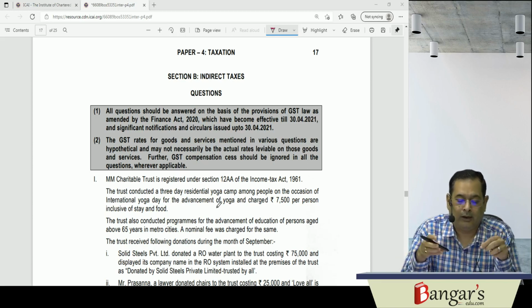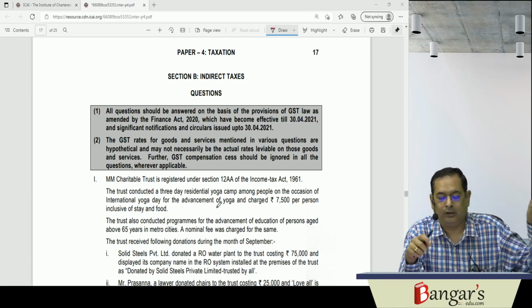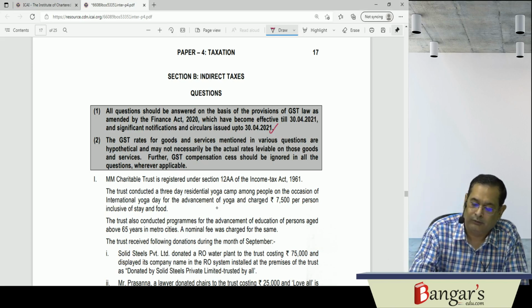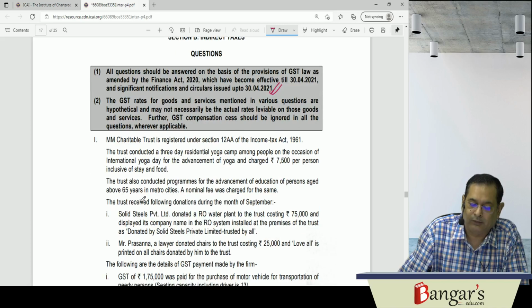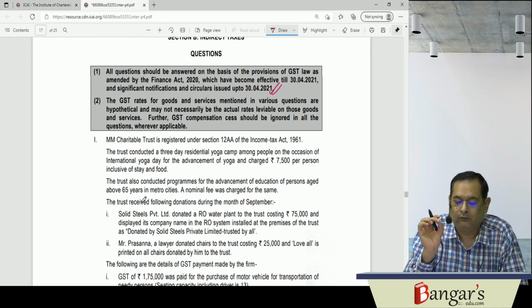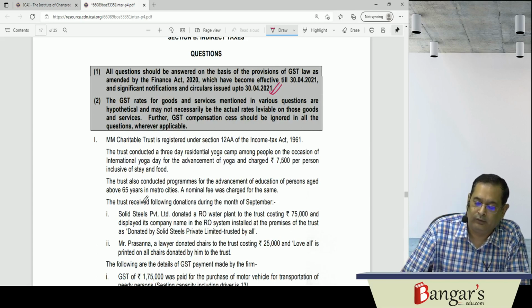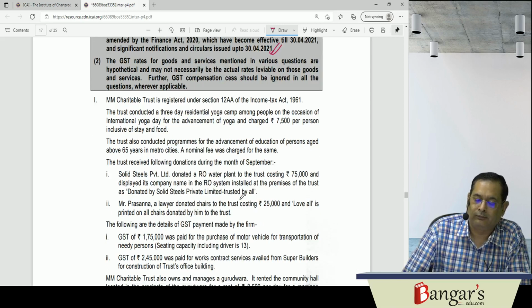Here GST law as amended by Finance Act 2020, which have come into force up to 30th of April 21. Significant circulars up to 30th of April 21. GST rates for goods and services mentioned in various questions are hypothetical and may not necessarily be actual rates leviable on those goods and services. Further, GST compensation cess should be ignored in all questions wherever applicable.